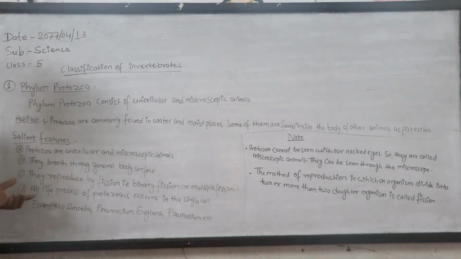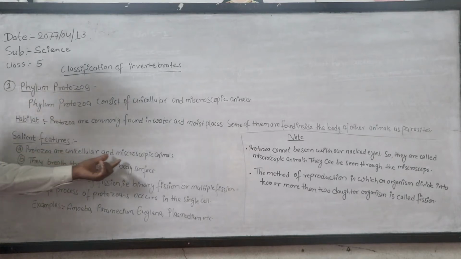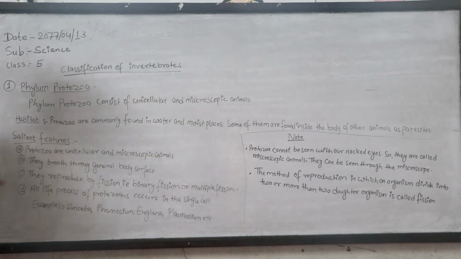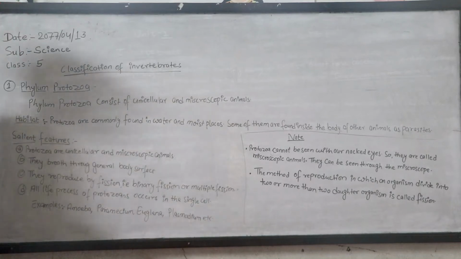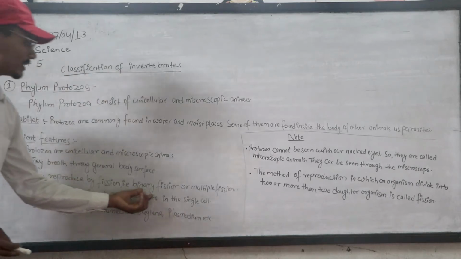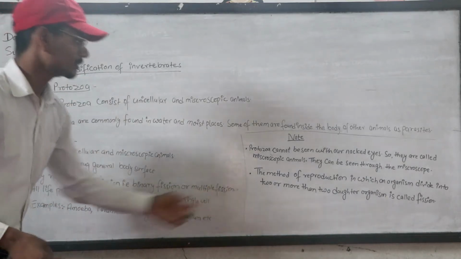Features means the characteristics of the Protozoa. Protozoa are unicellular and microscopic animals. Number 2, they breathe through the general body surface. They reproduce by fission, that is binary fission or multiple fission.